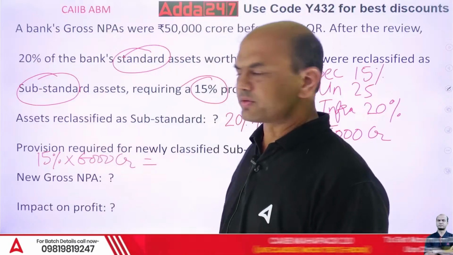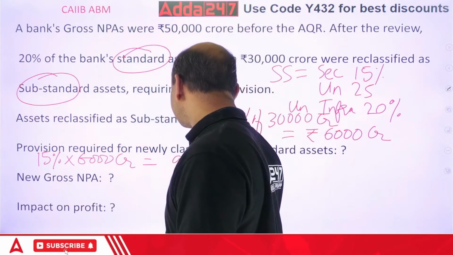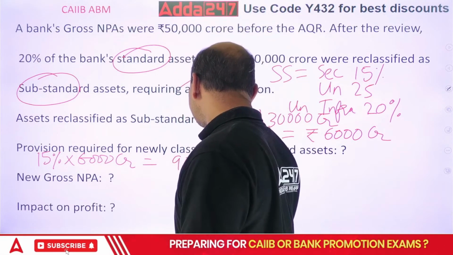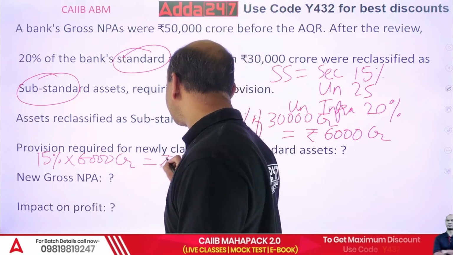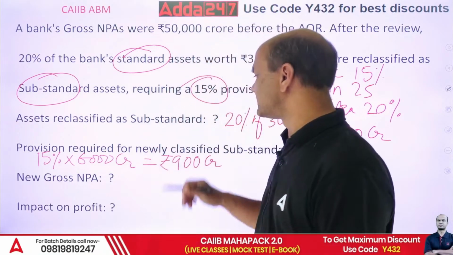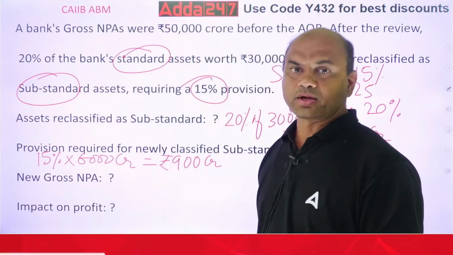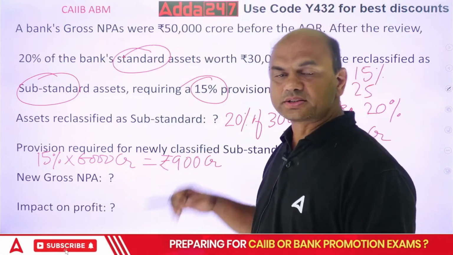So 900 CR. This much is the new provision required for the new assets.